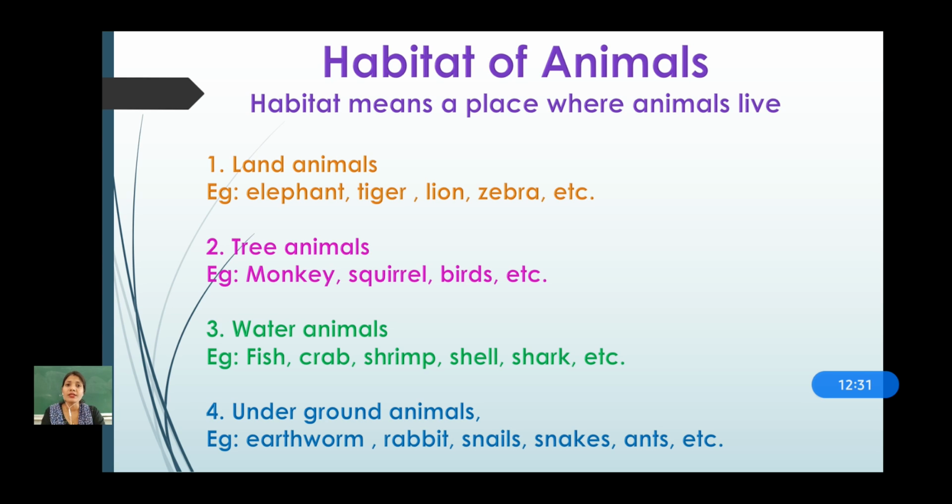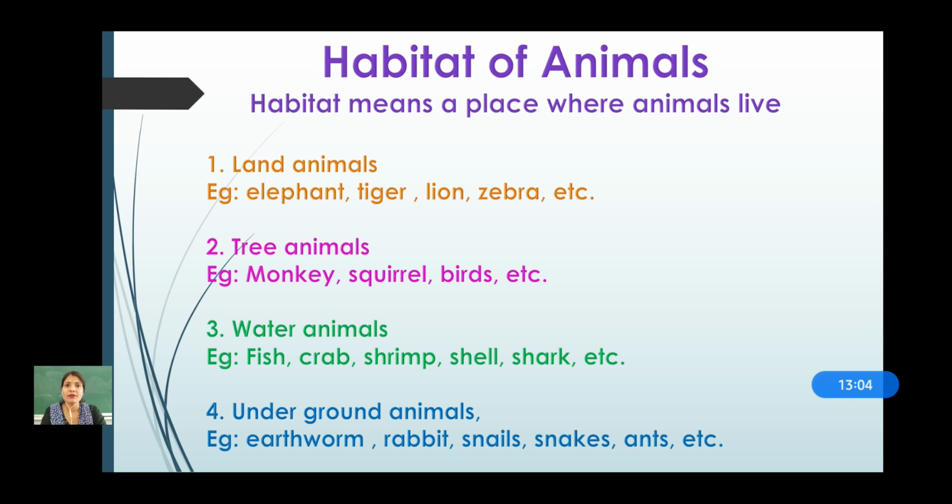Understood? Now second category is tree animals. Who are the tree animals? Tree animals are animals who live on trees. For example, monkey, squirrel, all birds make their nest on trees, etc. Even koala and panda, they also live on trees. They make their houses on trees, means the tree itself is a house for them.